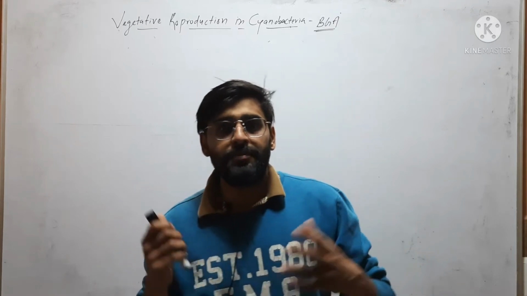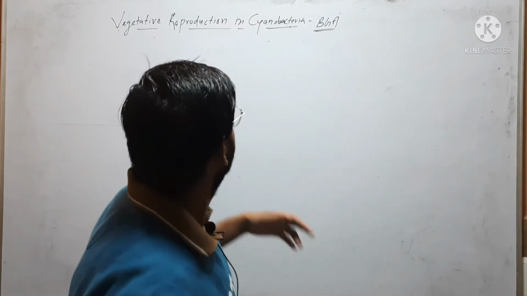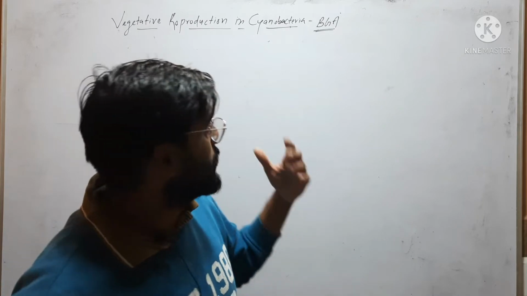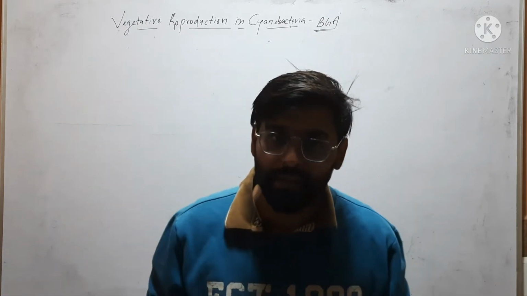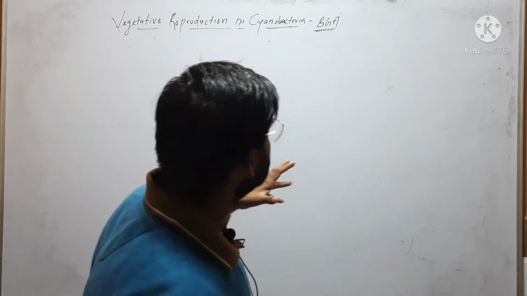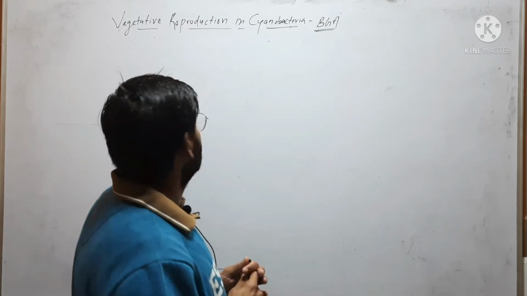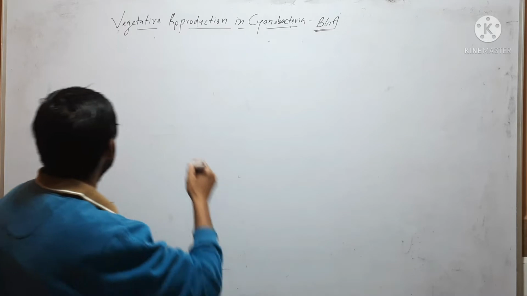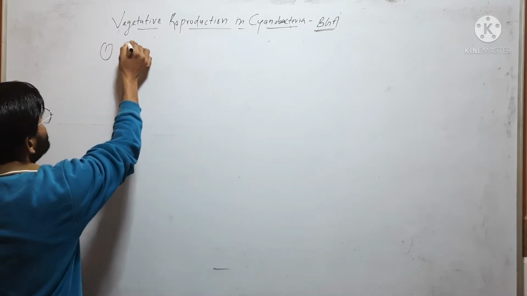Hello friends, in this video we will discuss vegetative reproduction in cyanobacteria or blue-green algae. Vegetative reproduction in cyanobacteria occurs through three different modes. We will discuss them one by one. First is binary fission.